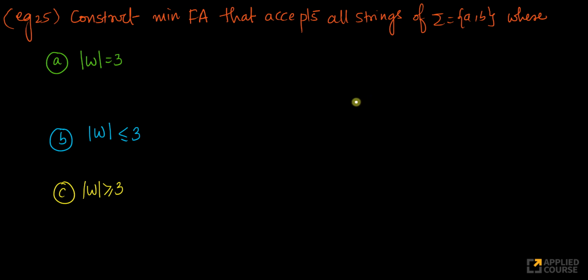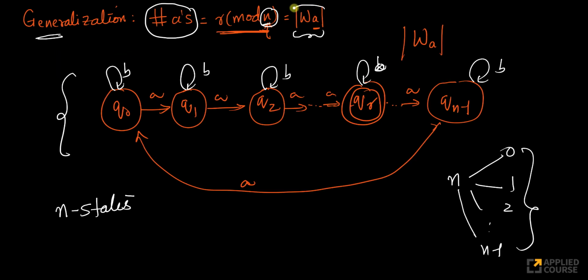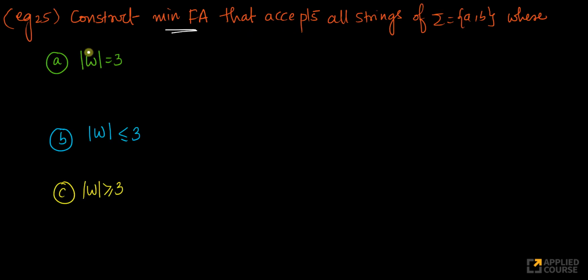Now let's go one step further. If I want to now construct a minimum finite automata that accepts all strings where the length of the string equals 3. Slightly different. See, look at this. What did we do here? The number of A's is what we saw here. Now we want to construct the length of the string itself equals to 3. Anything that is of length more than 3, I don't want to accept it. Very simple. This is also a very simple case. The length of the word has to be read as 3. Again, this should be very simple.